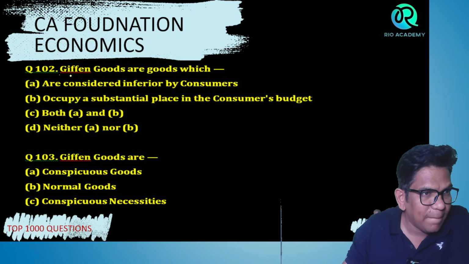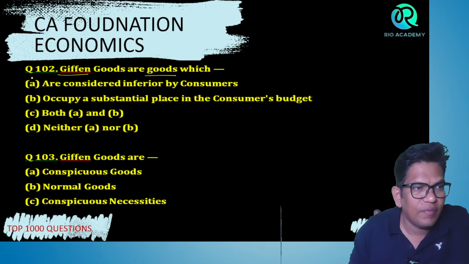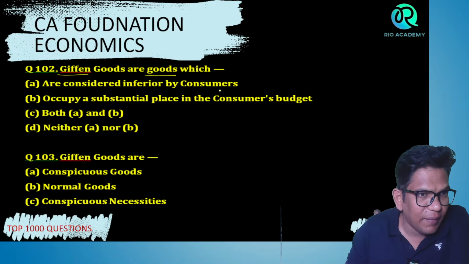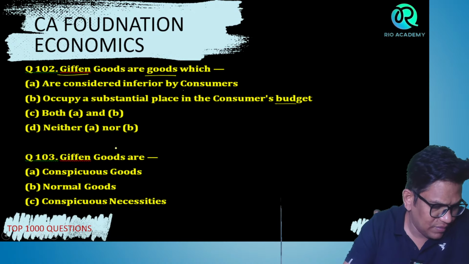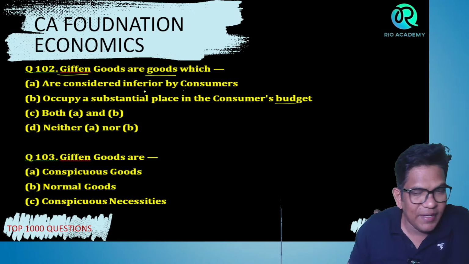Given goods are the goods which are considered inferior by the consumer, occupy a substantial place in the consumer budget. Both A and B, or neither A and B? Tell me, guys.